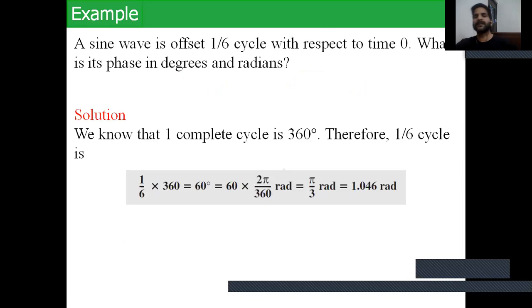A sine wave offset 1/6 cycle with respect to time 0: what is its phase in degrees and radians? We know that one complete cycle is equal to 360 degree. Therefore, 1/6 cycle multiplied by 360 degree gives 60 degree. Converting 60 degree to radians, we multiply by 2 pi over 360, which gives pi by 3 radians. Putting in the value of pi, the value is 1.047.